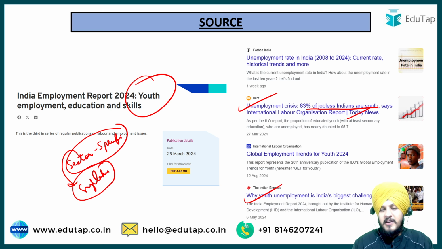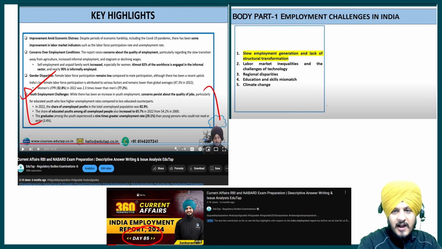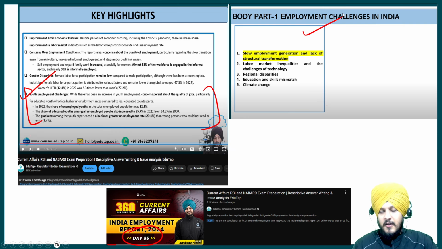So for this report, many articles were written on it. If you read any newspaper, this report was covered as a part of it. So that is why this question was asked. And if you see our YouTube sessions, you can go and watch the video of day 85. Here we had covered this as a part of the session on the India Employment Report, where we talked about the youth employment challenges and the different reasons behind it. Fine. So now let us move on to the next question.